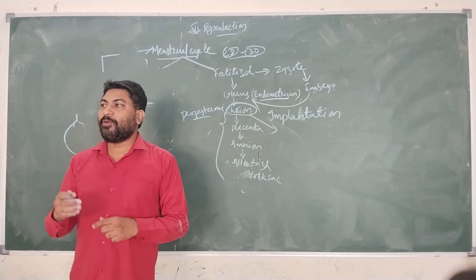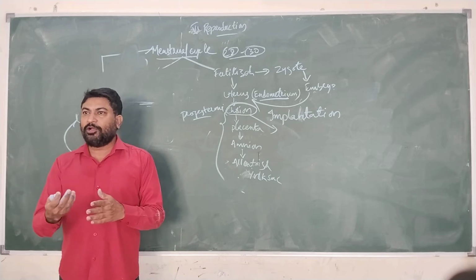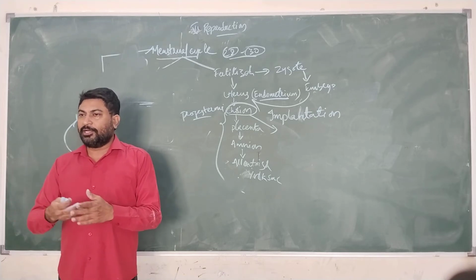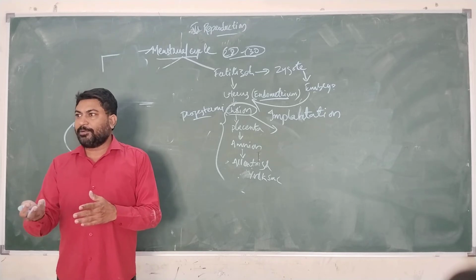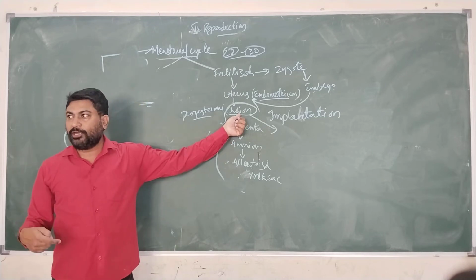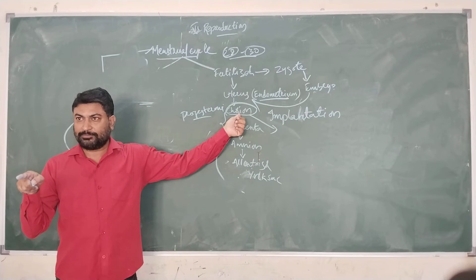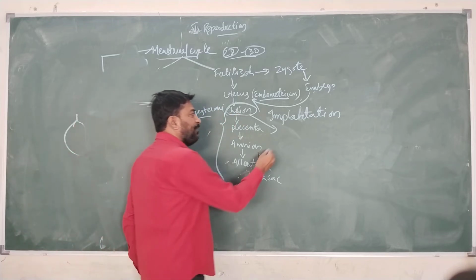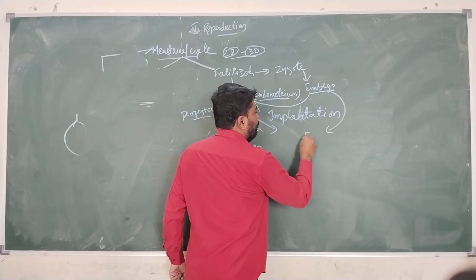It provides the required nutrients to the growing embryo and removes the waste materials released during metabolic activities. That is before 12 weeks of pregnancy. After 12 weeks, the embryo is going to be called a fetus.